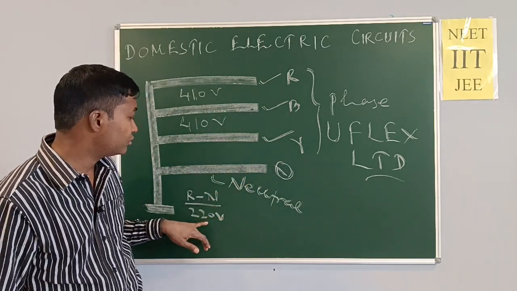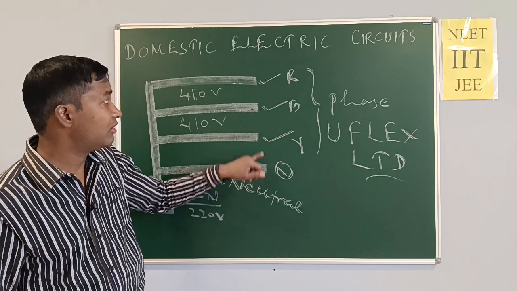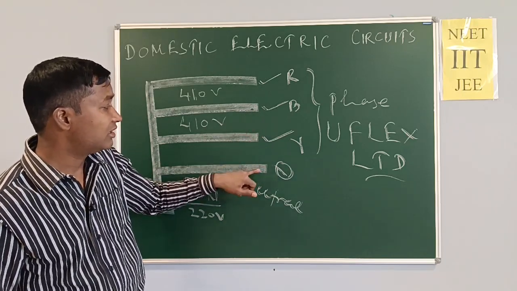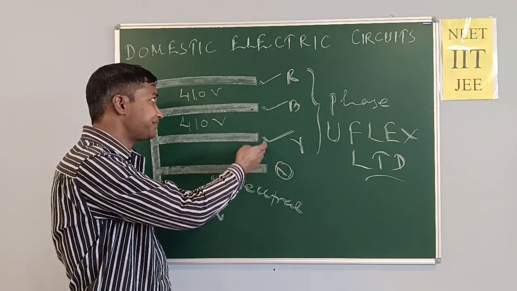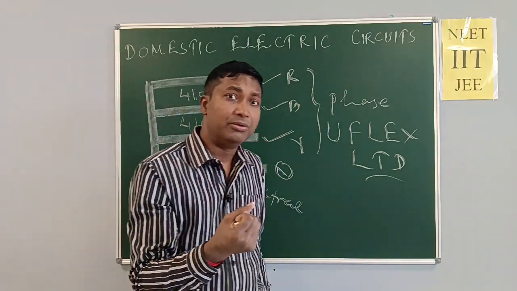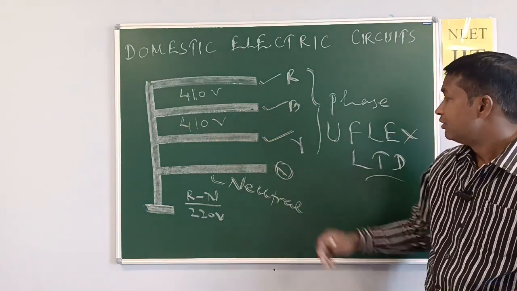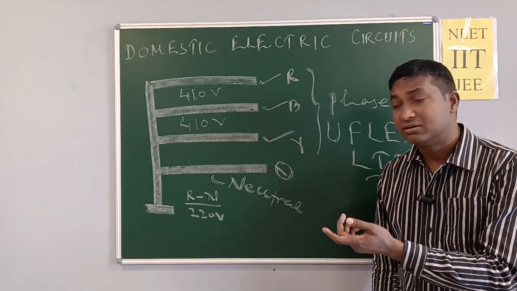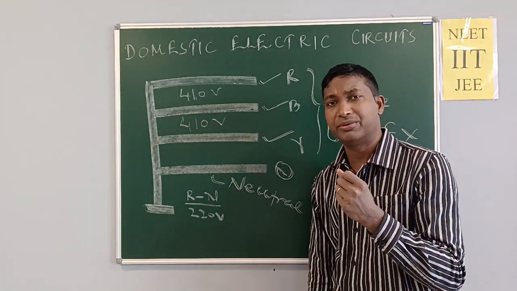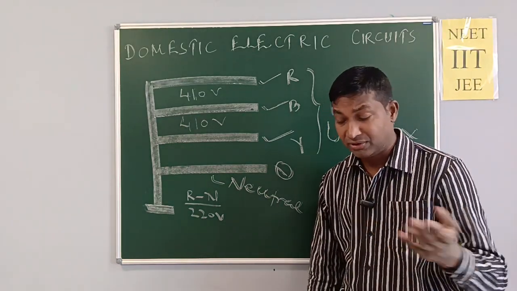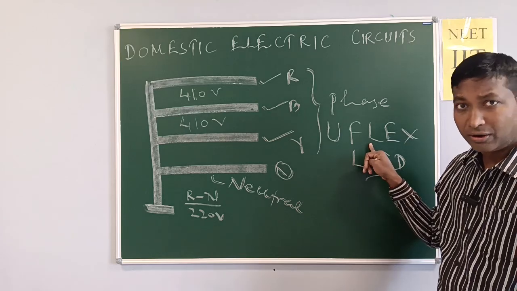That is why we use 220 volt only. One phase, one neutral, either one phase or one neutral. One phase, one neutral. Anyone, not all three. In our home, which wires do we use? Not all. All of them are used by Uflex Limited and other companies. Here one name, Uflex Limited, a very popular company, a very popular industry. All four wires go to the company.